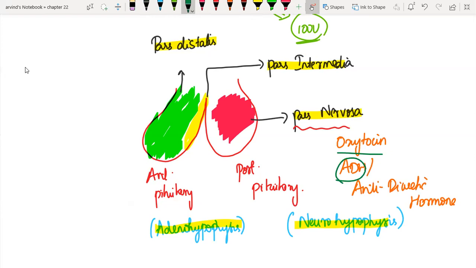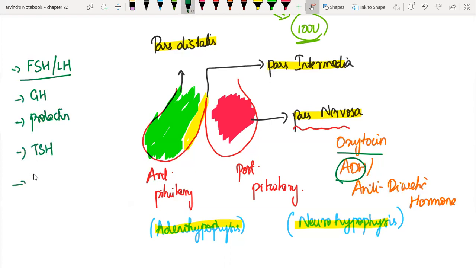So what are the other hormones? Like your FSH, LH, which is going to act on your gonads. Next, growth hormone, prolactin, which is going to help in lactation. Then we already saw TSH, thyroid stimulating hormone. Then we saw ACTH, adrenocorticotropic hormone. These are some hormones that are concerned with the pars distalis.